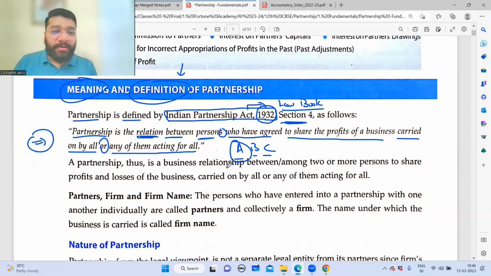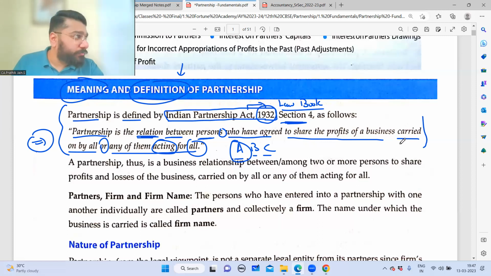Am I clear? So business carried on by all the partners or any of them acting for all. So one partner is acting. Acting means doing all the activities on behalf of all the other partners. So please make a note of this point. Section 4, you might get a direct question for 1 mark. Define partnership. I'm telling you from the board examination point of view. Define partnership for 1 mark. So you will write the same language as it is without even a single letter change.